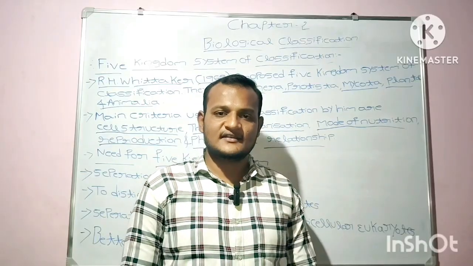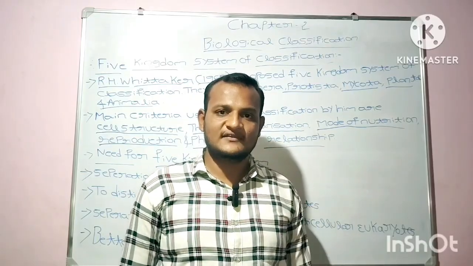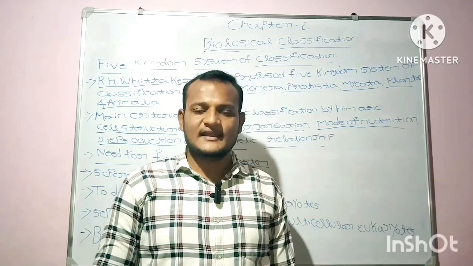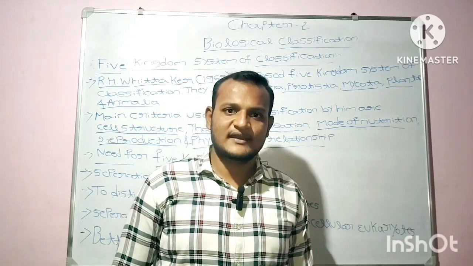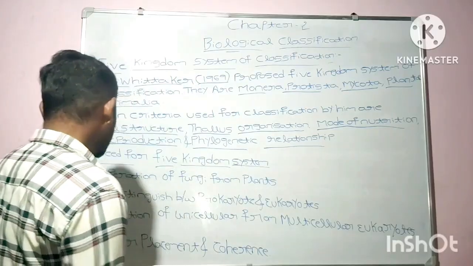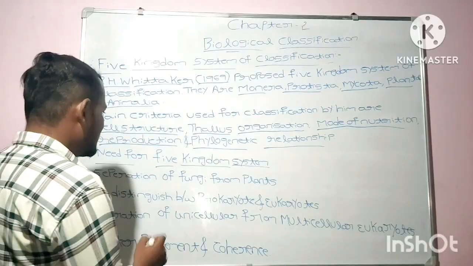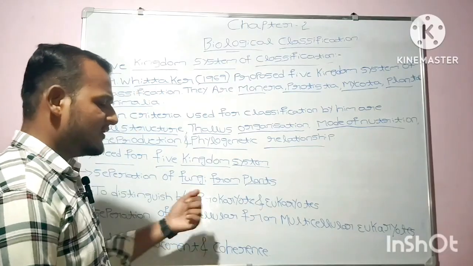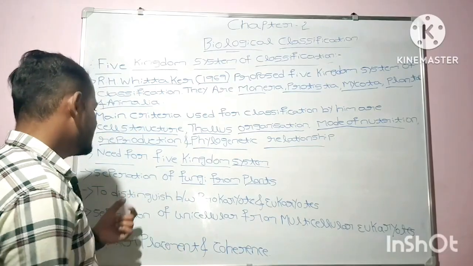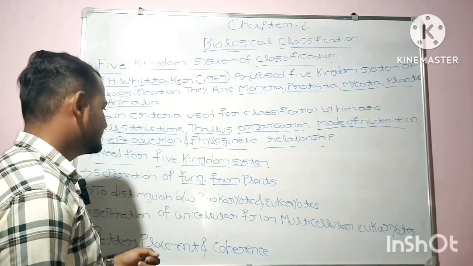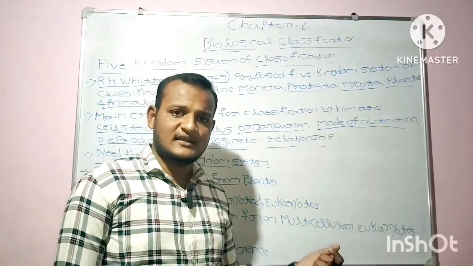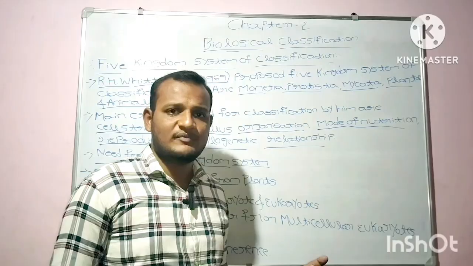Now let's discuss the need for the five kingdom system of classification. Why did it come into existence? Let's discuss it one by one. First, separation of fungi from the plants. It is one of the important points. Here, plants are autotrophic, as you know.